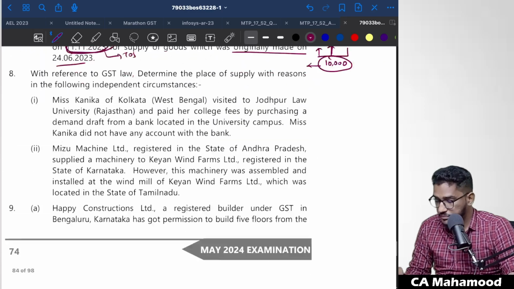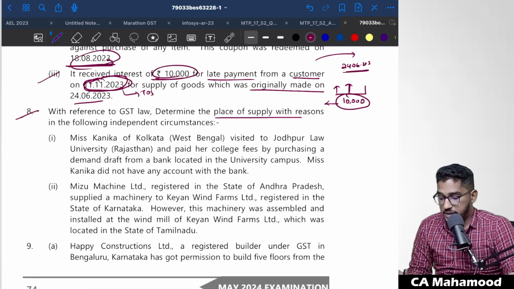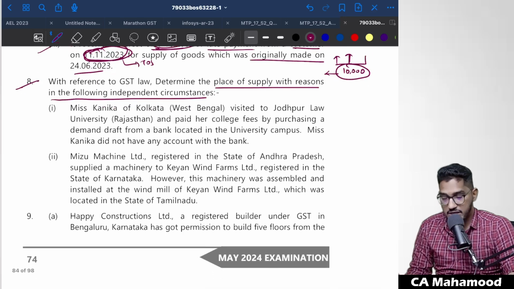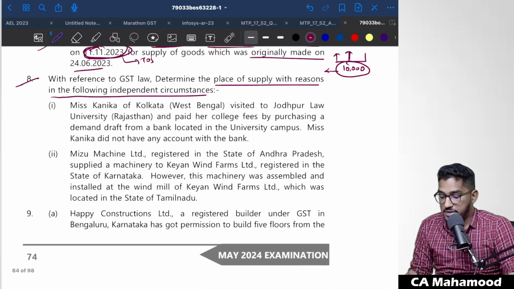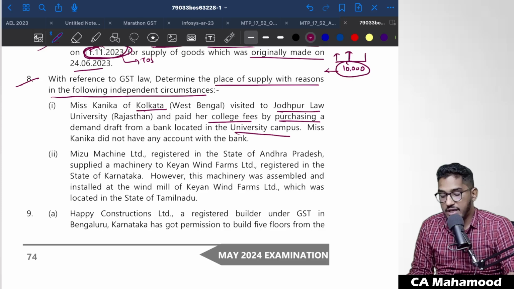Next one. Coming to the next question. With reference to GST law, determine the place of supply with reasons in the following independent circumstances. So now the question has come regarding place of supply. Let us see. Miss Kanika of Kolkata visited Jodhpur Law University and paid her college fees by purchasing a demand draft from the bank which is located in the university campus. Miss Kanika did not have any account with the bank.